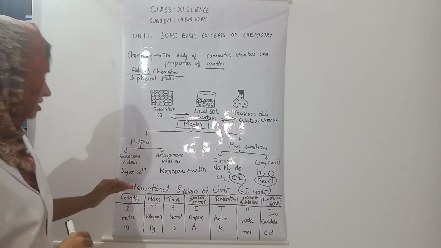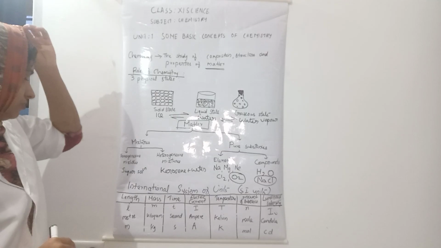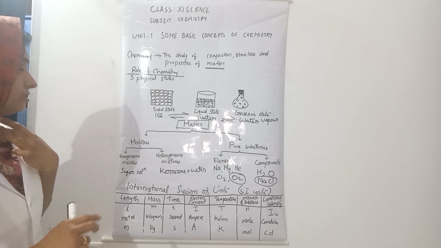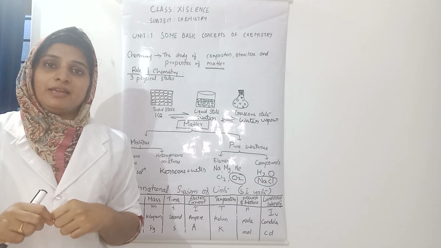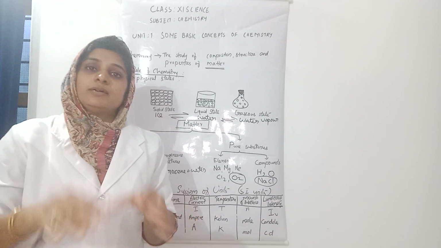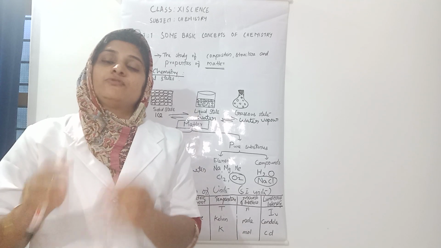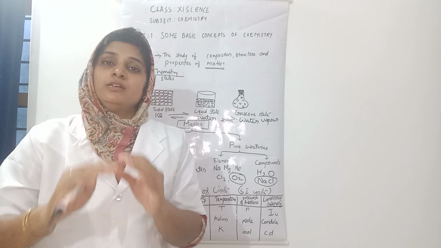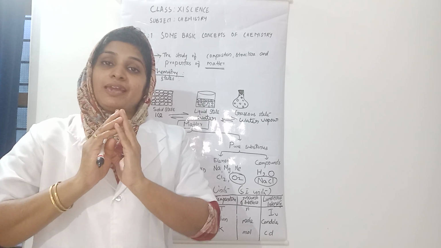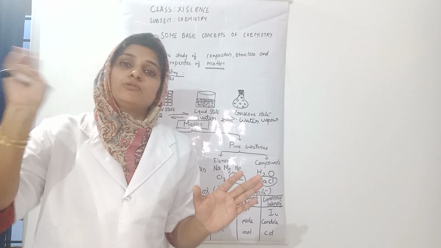So in the international system of units, they considered 7 physical quantities, right? And they fixed some units and symbols for these 7 quantities, and it is accepted throughout the world.